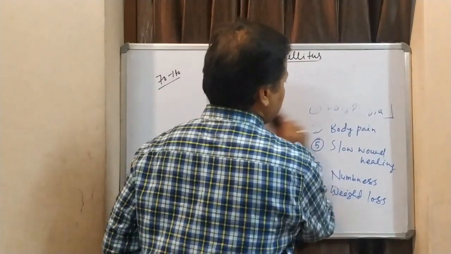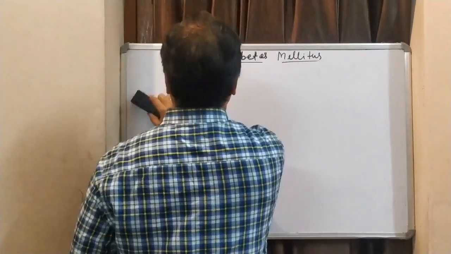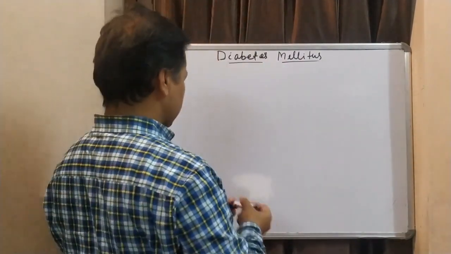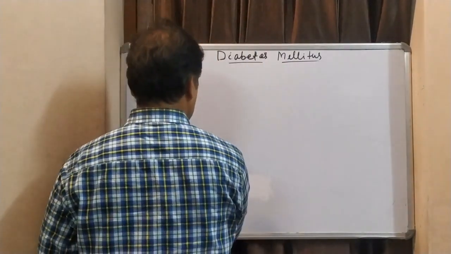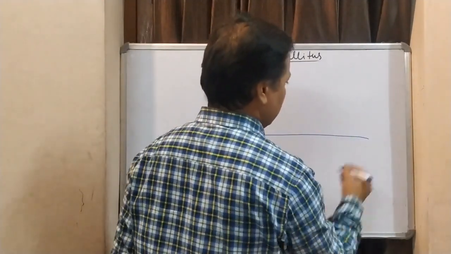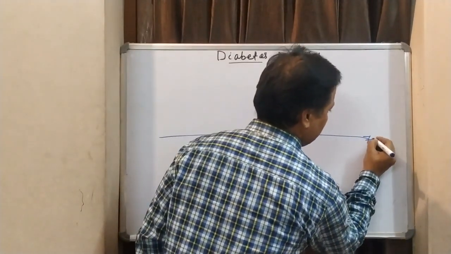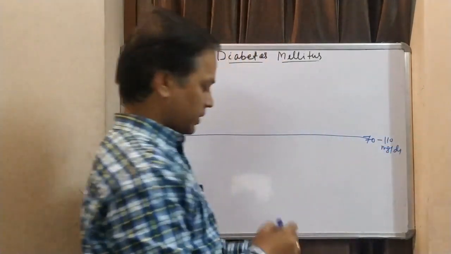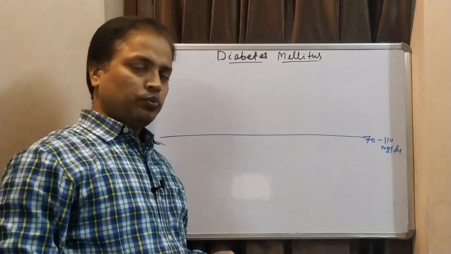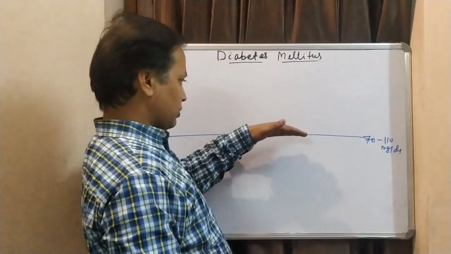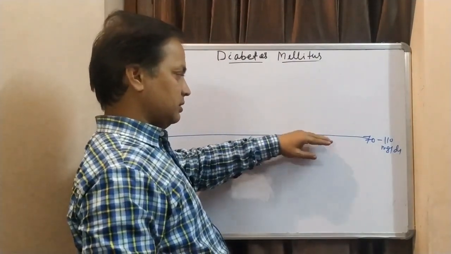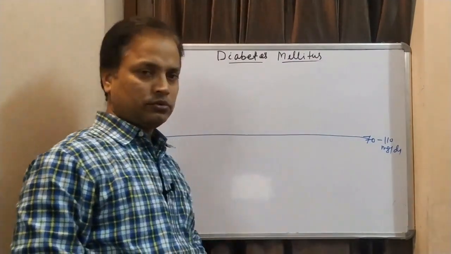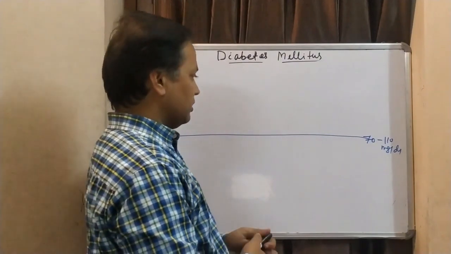Now see the significance of insulin, how insulin acts and how glucose is maintained in our body. Like this is the border, and this is our glucose range, 70 to 110 mg per dl. There are 3 possibilities: either body glucose level will be in this range, or in certain conditions it can go up, or in certain conditions it can go down. We'll see all 3 possibilities.